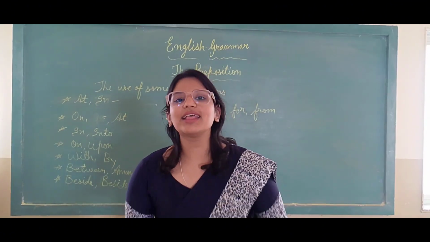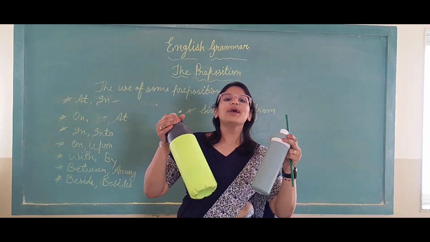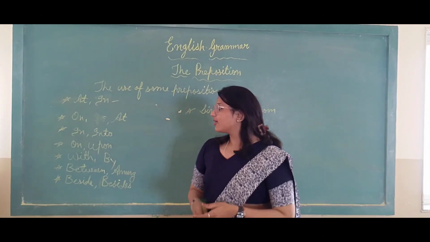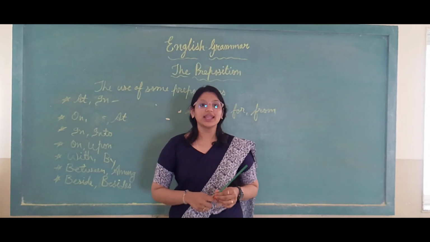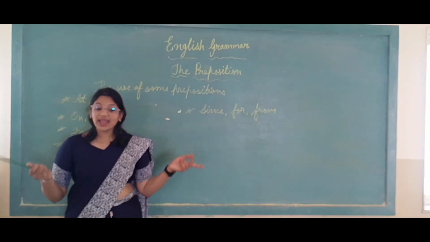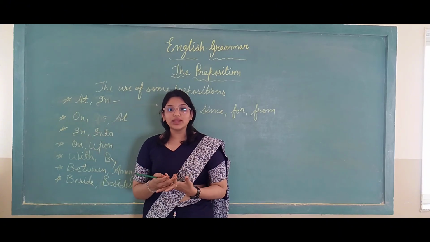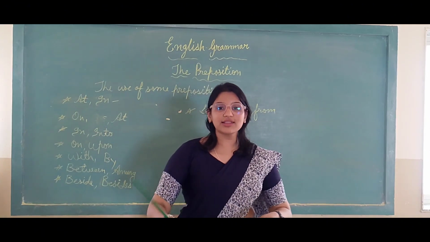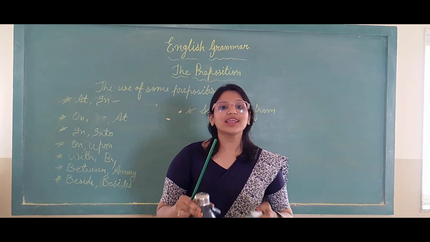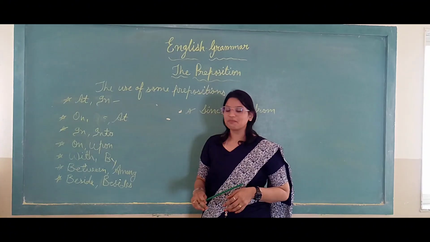This bottle is bigger and this bottle is smaller, so we are comparing these two bottles. For this, we will use between. Now among. Among is used for more than two persons, like the three brothers quarreled among themselves. The three bottles are different among each other. So this is the use of among.